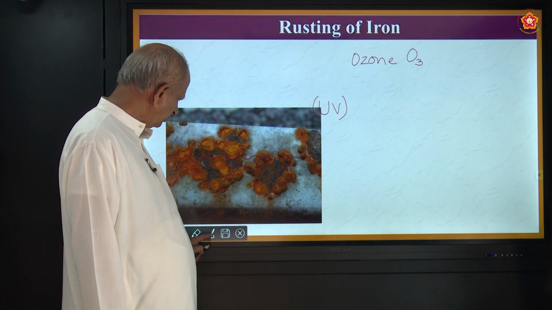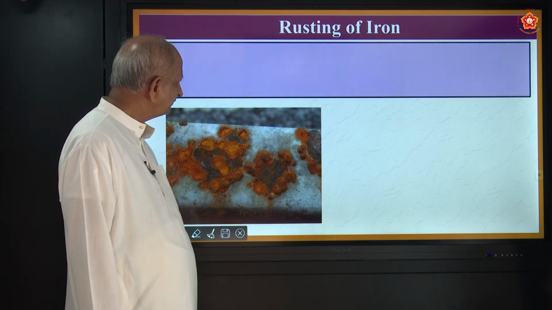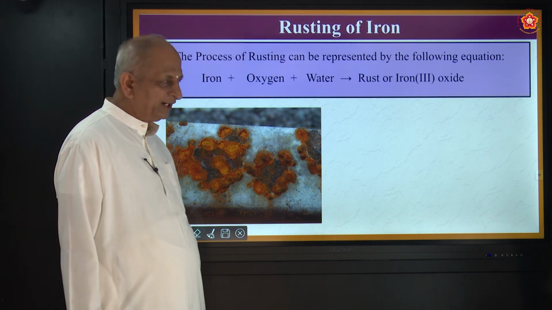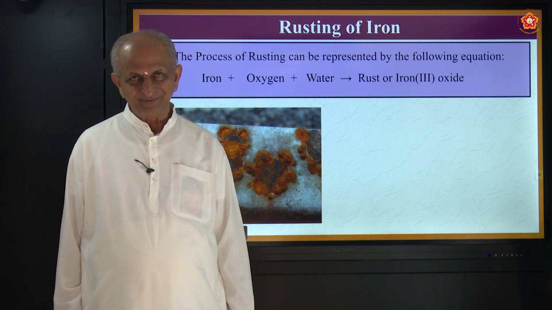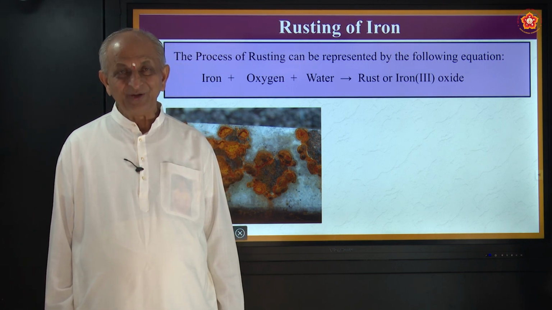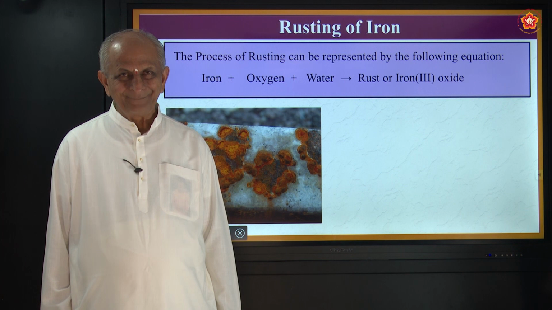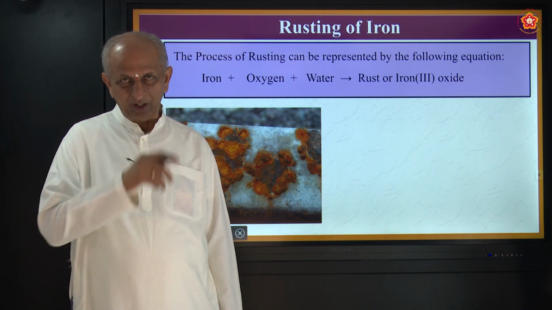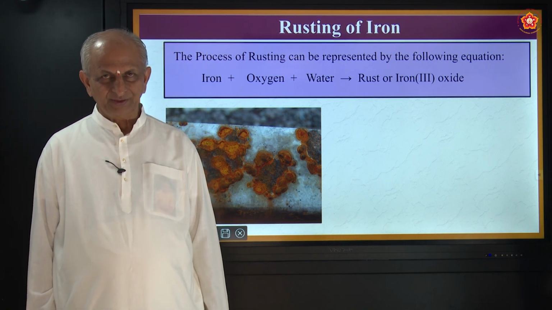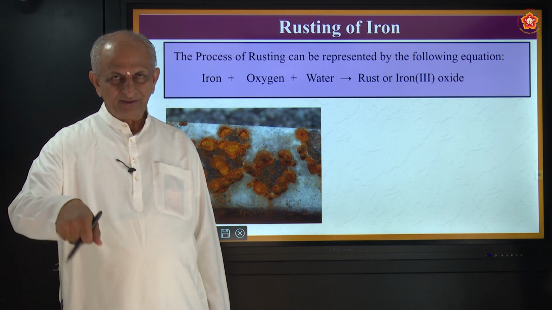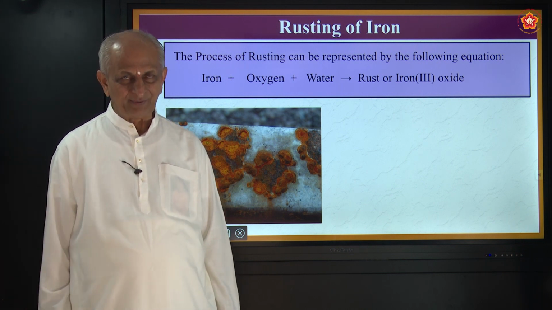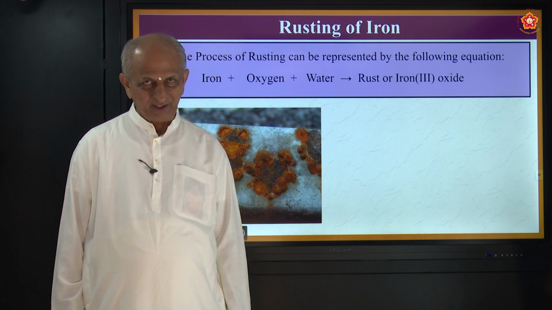Now coming to rusting of iron. You have heard about iron, is it? Where have you seen iron? Yes, in window rods. Then the agricultural implements you use, correct?